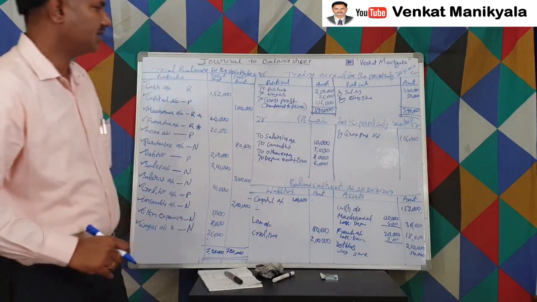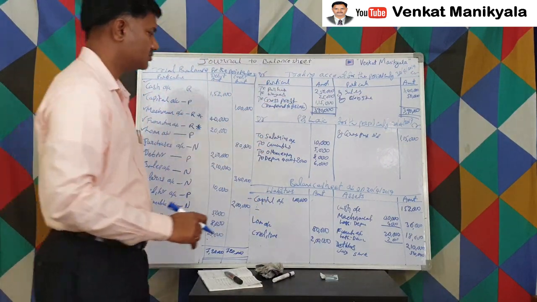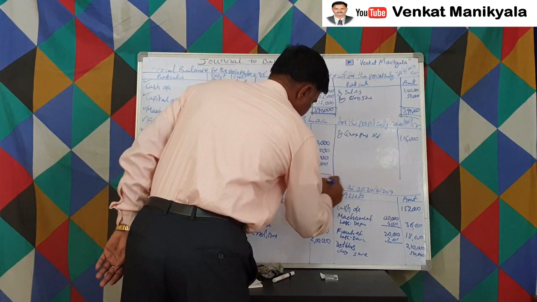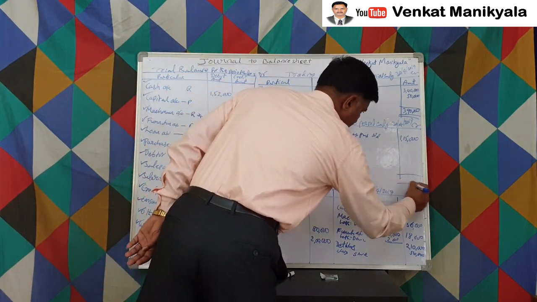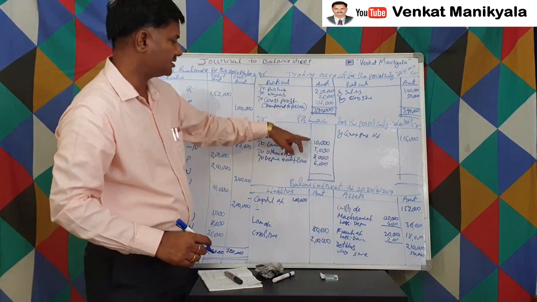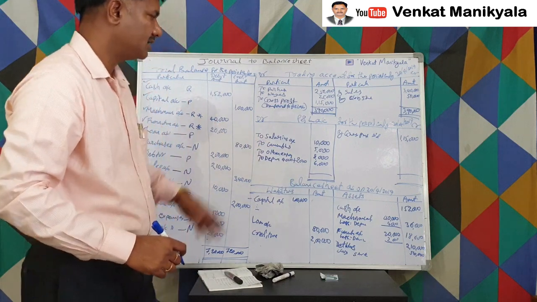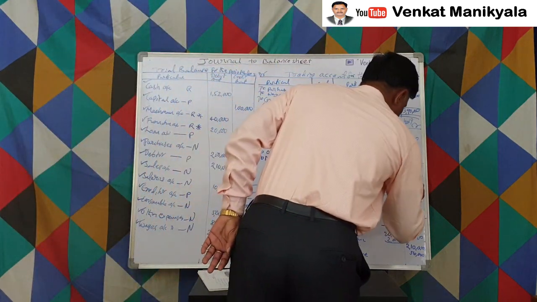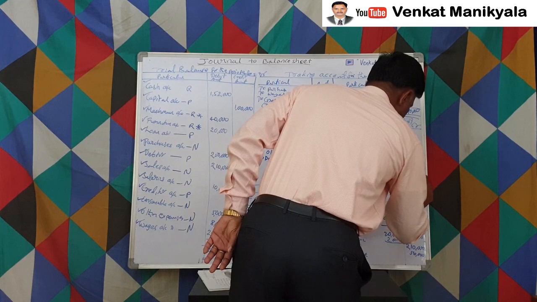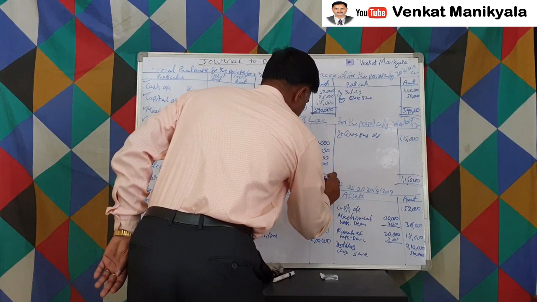Right. In the P&L account we have one credit and 4 debits. This is also to be balanced. So credit side 1,15,000, debit side how much? 10, 15, 23, 29. Right? The credit side is more.